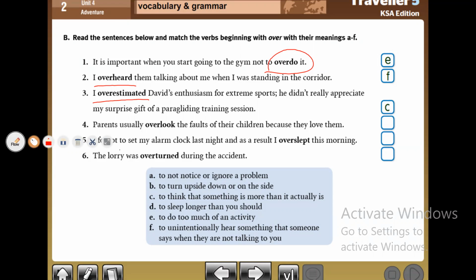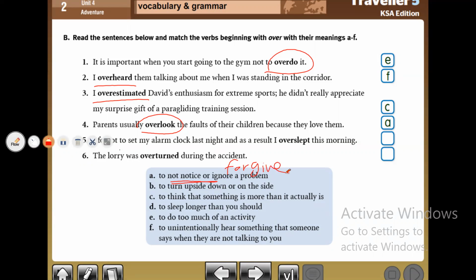The next one, parents usually overlook. I say to forgive, or to pretend not to see someone's faults or mistakes. Parents pretend to overlook the faults of their children because they love them. So what's the answer? Yes, A, to not notice or ignore problems. So you forgive someone, you forgive him.